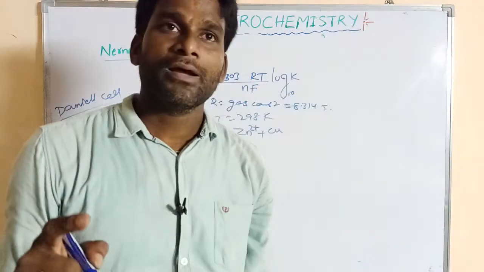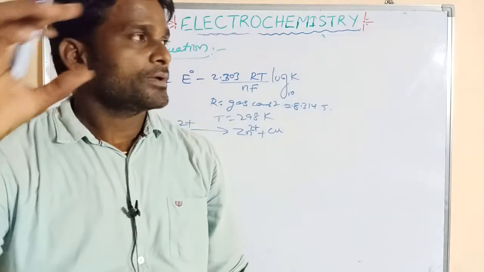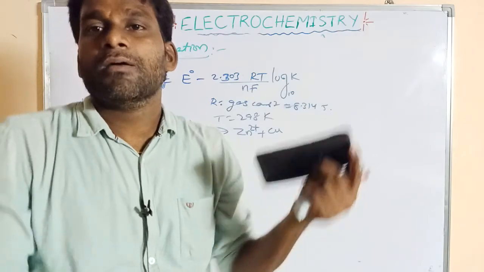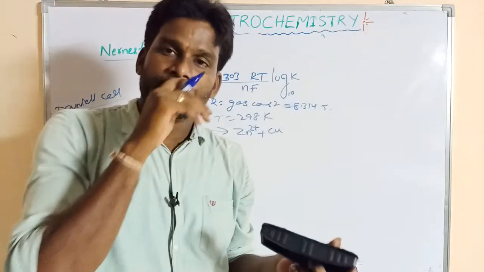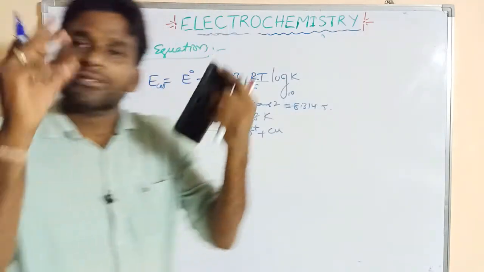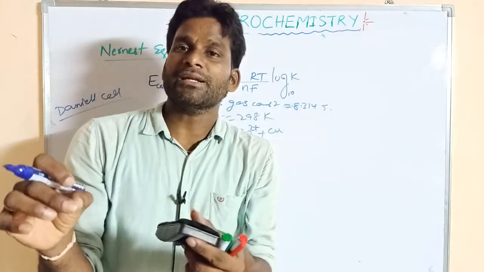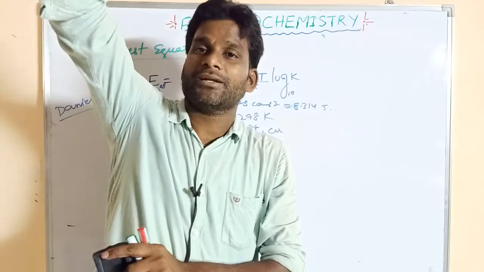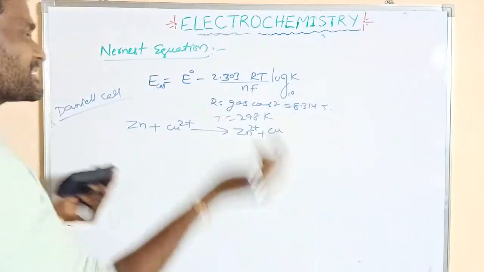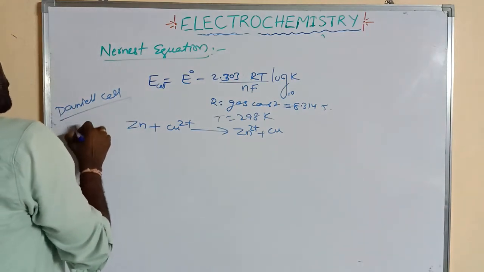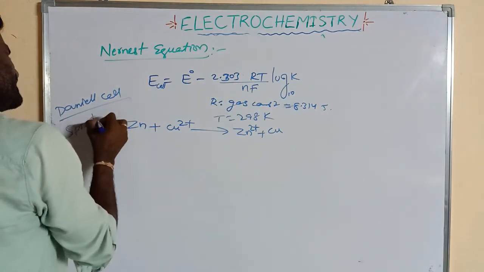In a galvanic cell, voltage is produced without external current. So in the galvanic cell, current is produced by using a chemical reaction without external current. Without external means that it is a spontaneous reaction. So in the Daniel cell, a spontaneous redox reaction takes place.